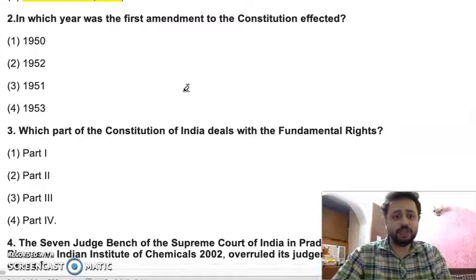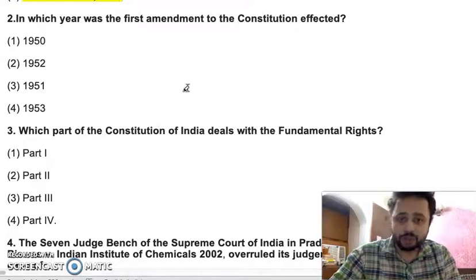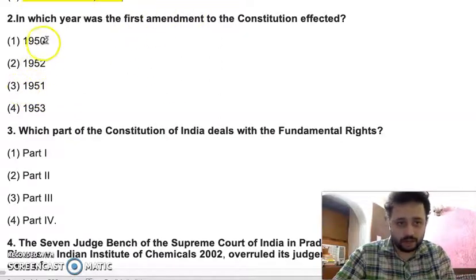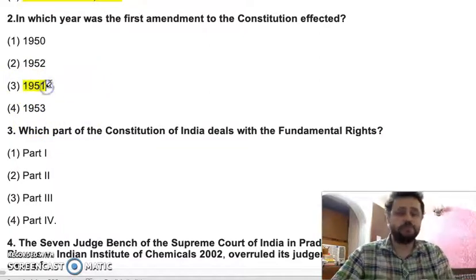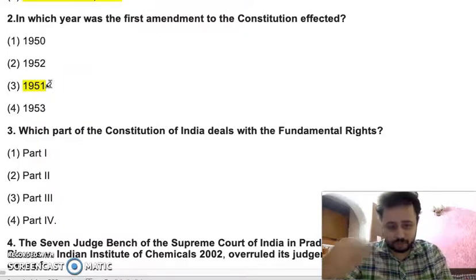So now the second question is, in which year was the first amendment to the Constitution effected? Was it 1950, 52, 51 or 53? So the answer is 1951. In the first constitutional amendment, three major changes were brought.